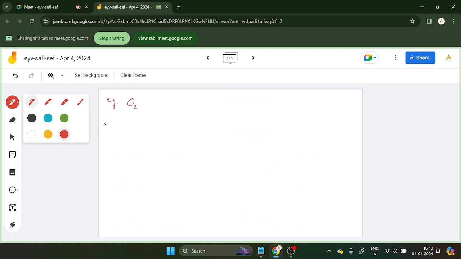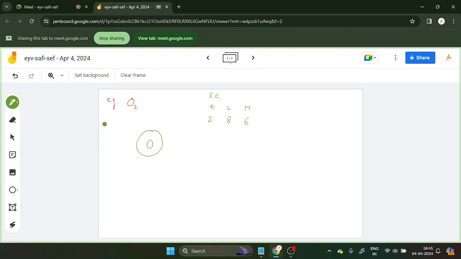So what happens in O2? If you look at the electronic configuration of oxygen, the atomic number is 8. So the K shell has 2, and the L shell has 6. So 6 electrons are there in the last shell. I can write it like this: this is oxygen which I have.